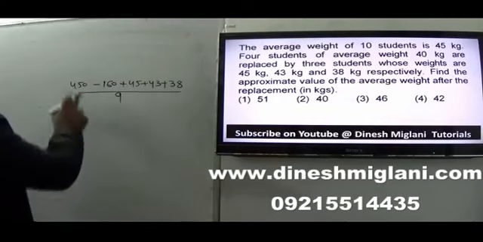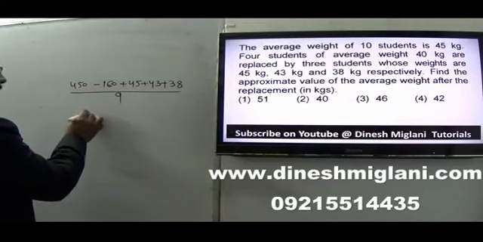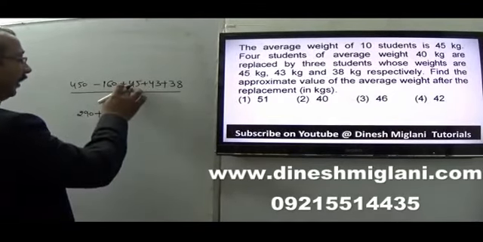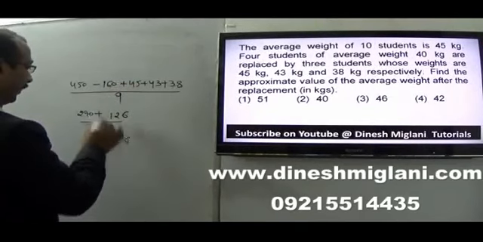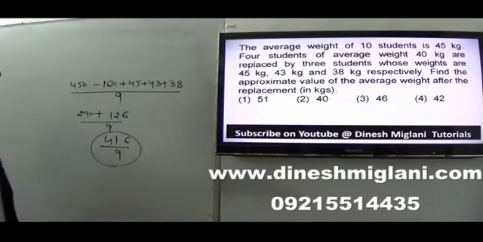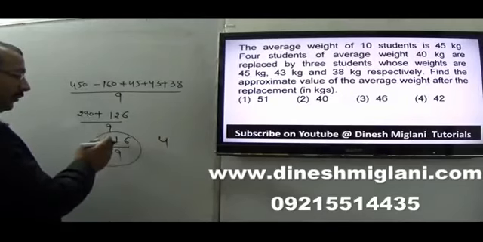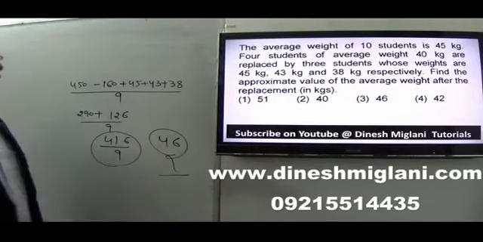450 minus 160 is equal to 290. Plus 45, 43 and 38: 5, 3, 8 and 8 are 16, 6 carry 1, 5 and 4 are 9 and 3 are 12, so 126. Total 416 divided by 9. You can easily solve it and find the approximate value. 9 times 4 is 36, then 56, 9 times 6 is 54. The approximate answer is 46.